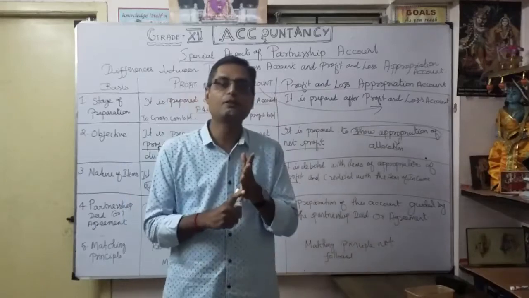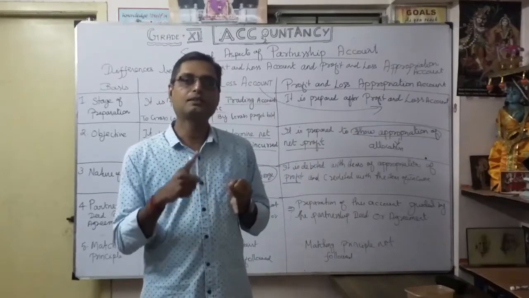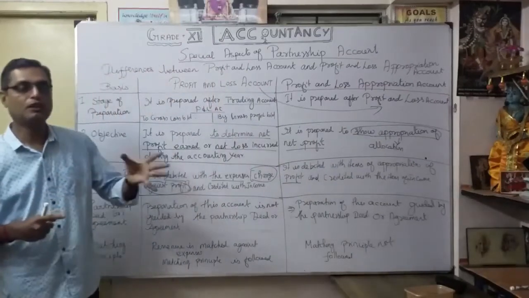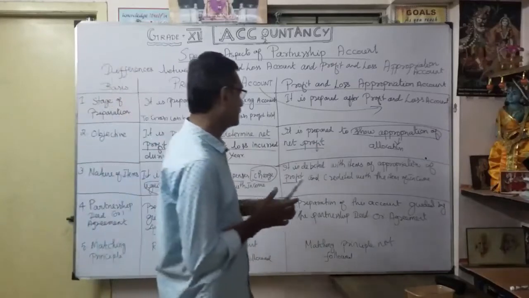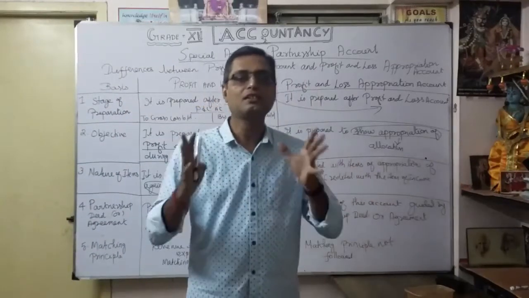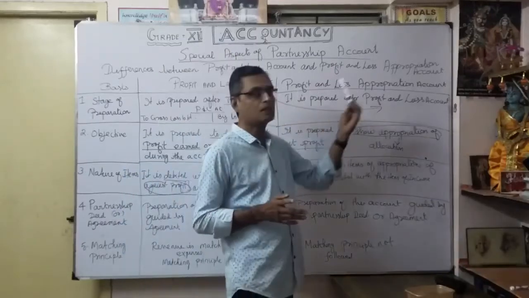So what items do you want to show on the debit side? Partner's salary or commission, thereafter interest on capital, thereafter any reserve. That is our allocation on the debit side. Similarly, the credit side is credited with items of income, only interest on drawings. These are the items we want to show in a profit and loss appropriation account.